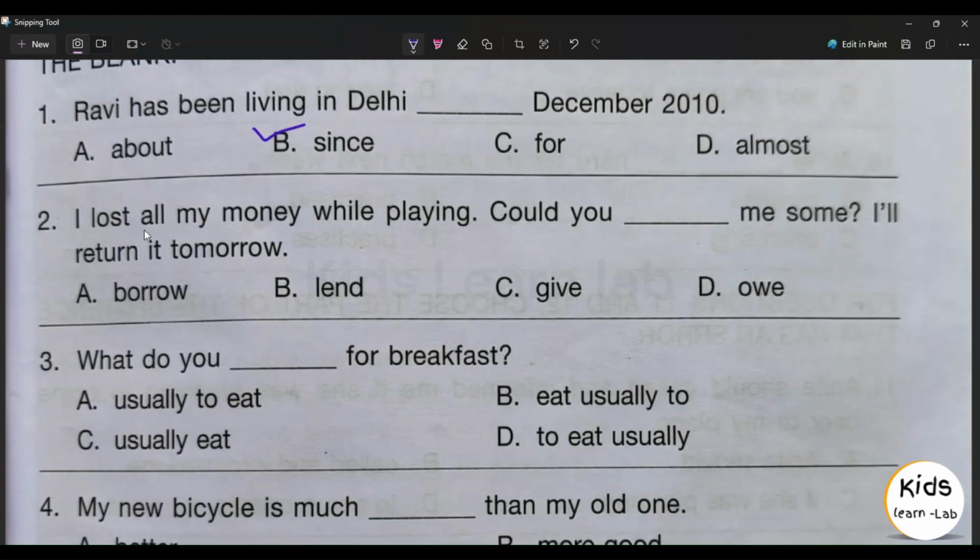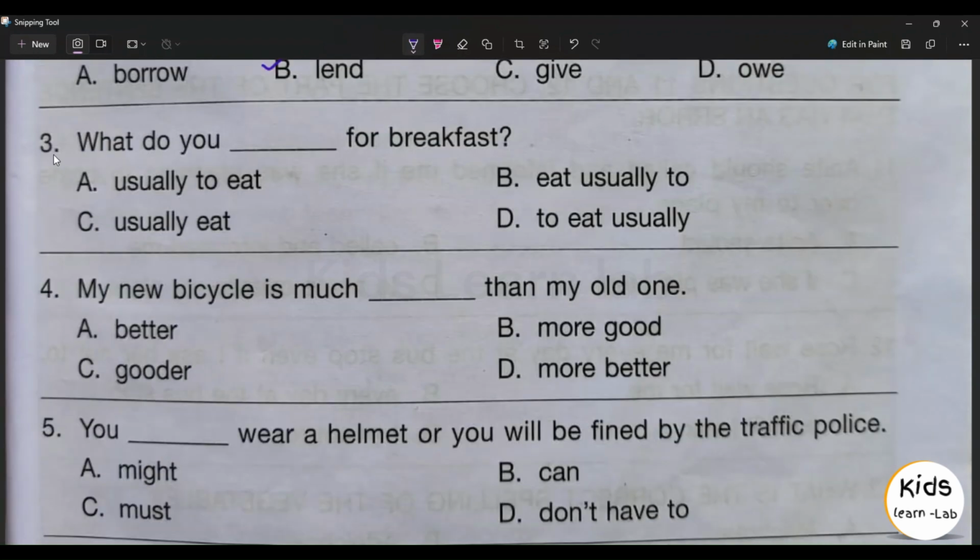Second question, I lost all my money while playing. Could you dash me some? I will return it tomorrow. Option A borrow, option B lend, option C give, option D off. Option B lend is the right answer.